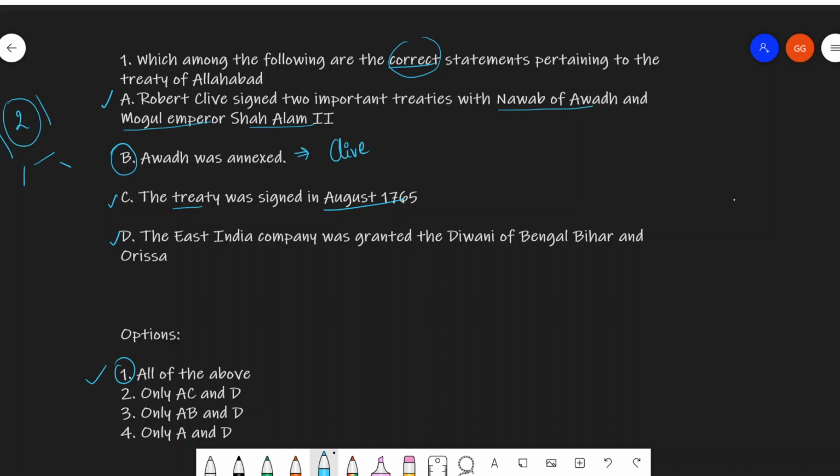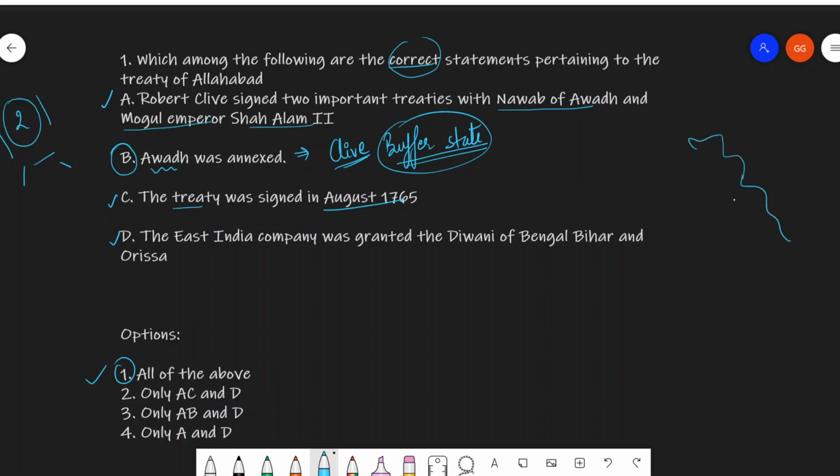Basically, Robert Clive did not want to annex Awadh because he wanted Awadh to become a buffer state. What is the reason behind him wanting Awadh to be a buffer state? Clive did not want to annex Awadh because it would have placed the East India Company under the obligation to protect an extensive land.